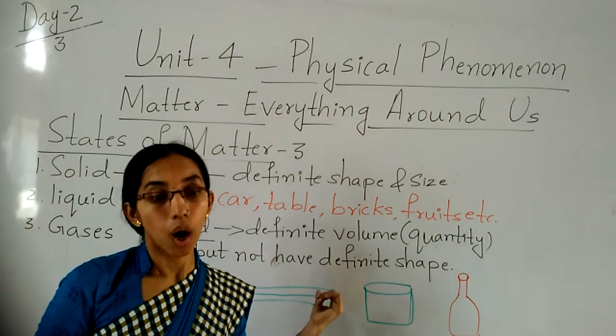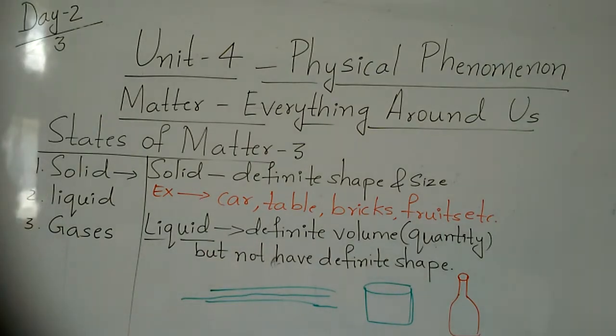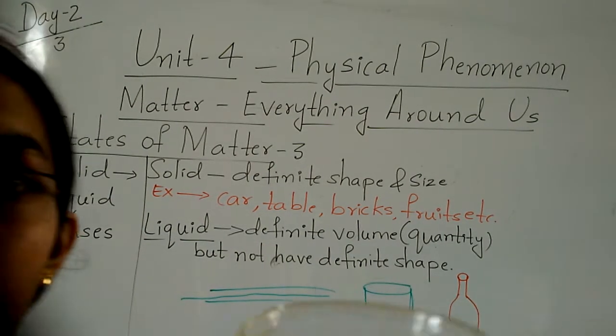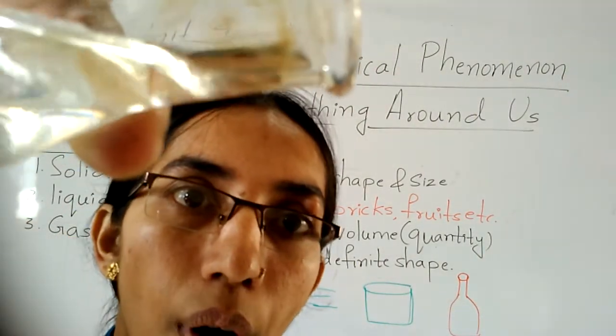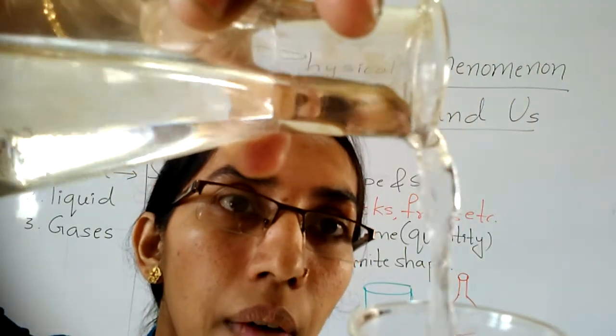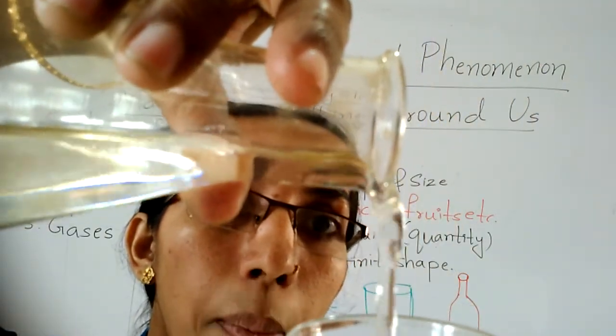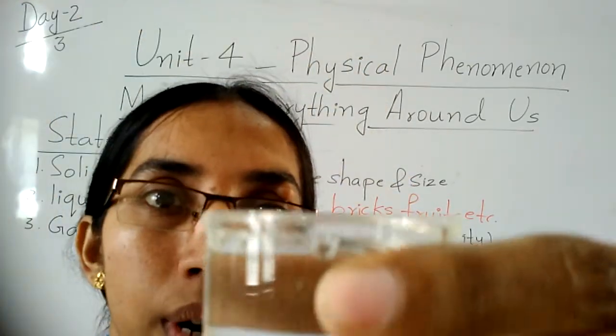And one more thing, children. Liquid always flows from upper level to lower level. Just you can see this. See, this is the water. It flows from upper level to lower level. It's not going from lower level to upper level. See, this is the water. I pour it in this glass.